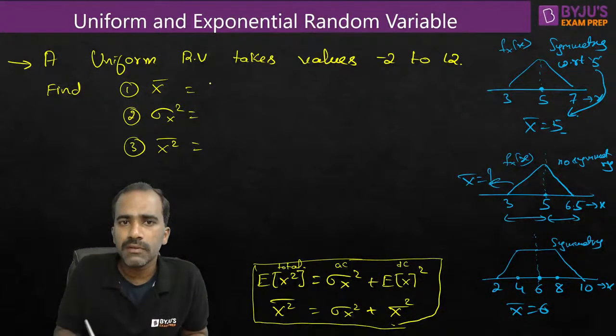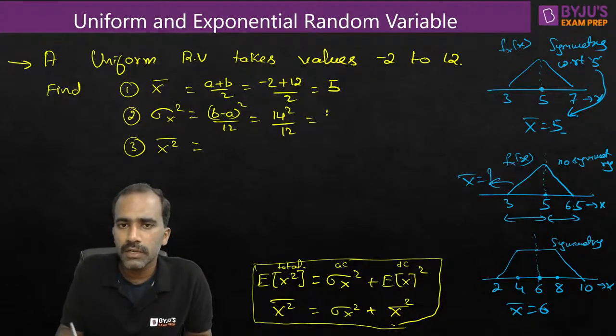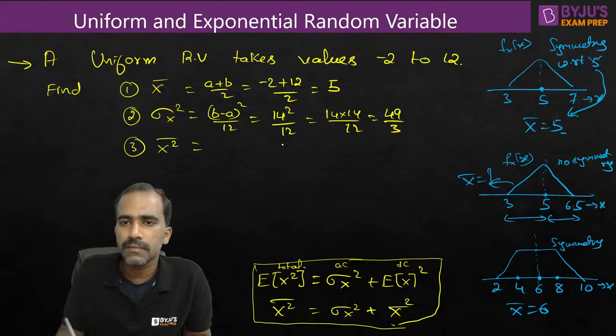Right. Can you tell me the mean value? Simple. It is (a plus b) by 2, or just the midpoint of the starting value and final value, which is (-2 plus 12) divided by 2, which is equal to 5. Next, variance: (b minus a) whole square divided by 12. So b minus a is how much? 12 minus of -2 is 14, square, divided by 12. So it is 14 into 14 by 12. So 2 you can cancel, and it will be 7 sevens of 49 divided by 3. You can stop at that place.